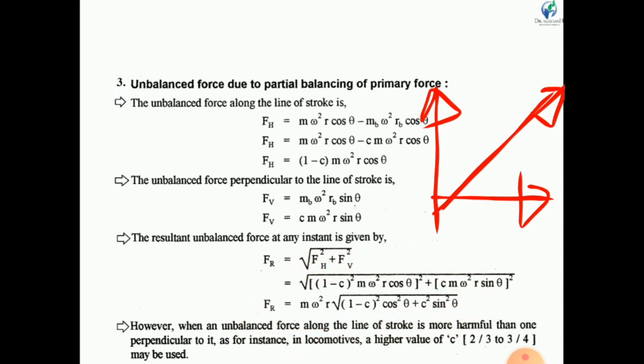But in practice, when the unbalanced force along the line of stroke is more harmful than perpendicular to it, as for instance in a locomotive, a higher value of c is considered, 2 by 3 to 3 by 4. So 2 by 3 to 3 by 4 is the preferred value for c.